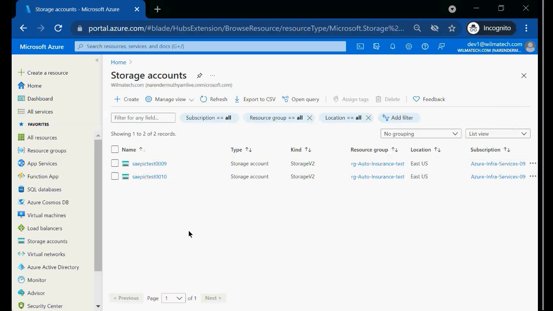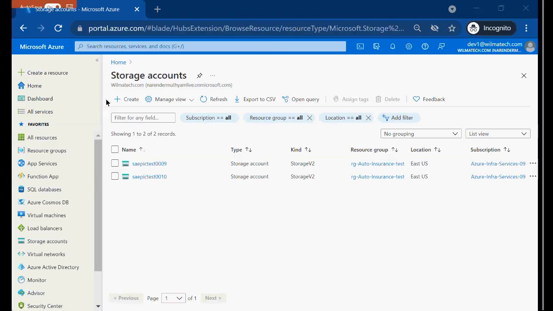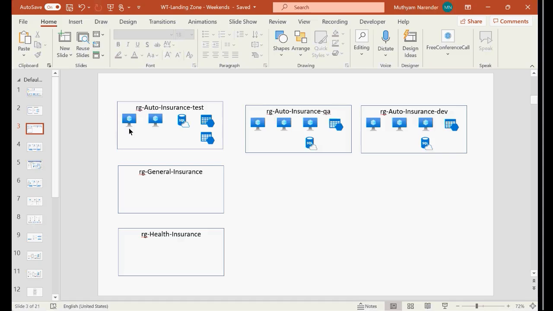Right? So this is how you are granting access to the people. And top to bottom, end-to-end process I showed you: how to create resources, how to grant permissions to the users, how to create users, how to create groups, everything I showed you top to bottom, end-to-end. That's it. There is no difference. Whenever you are working in an Azure environment, this is how you will get the requests.